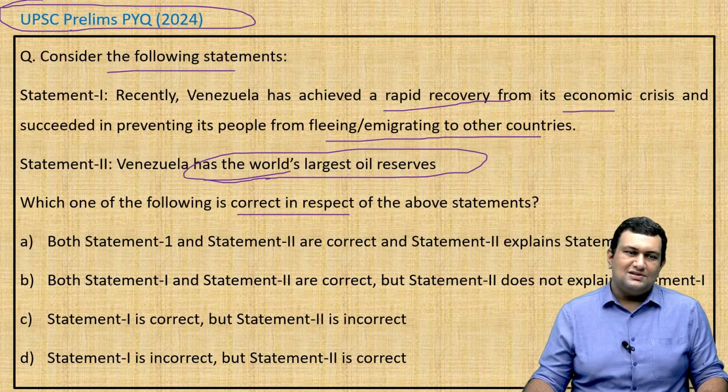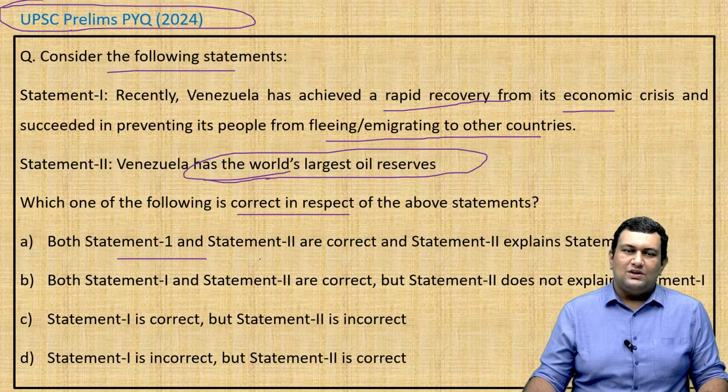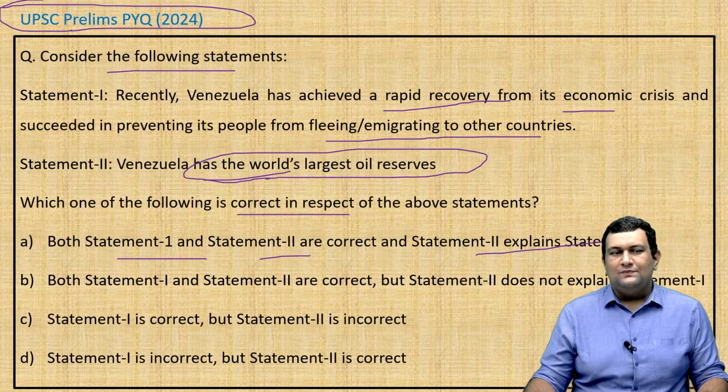There are 4 options. First one is both statement 1 and statement 2 are correct and statement 2 explains statement 1. Second option is both statement 1 and statement 2 are correct but statement 2 does not explain statement 1. Third option is statement 1 is correct but statement 2 is incorrect. Fourth is statement 1 is incorrect but statement 2 is correct.